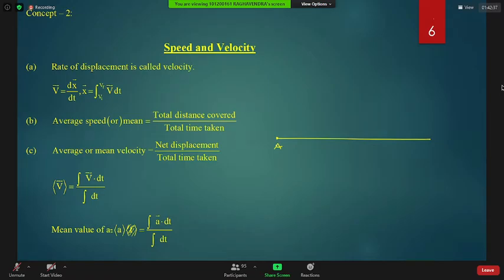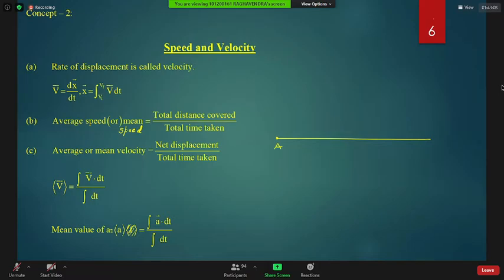Saket, your average speed or mean speed, both words are the same, beta. Sir, is that equal to or minus, sir? Where is the minus sign, beta? There is nowhere a minus sign. The equal to sign is everywhere. Okay, sir. Average speed is total distance covered by total time taken.